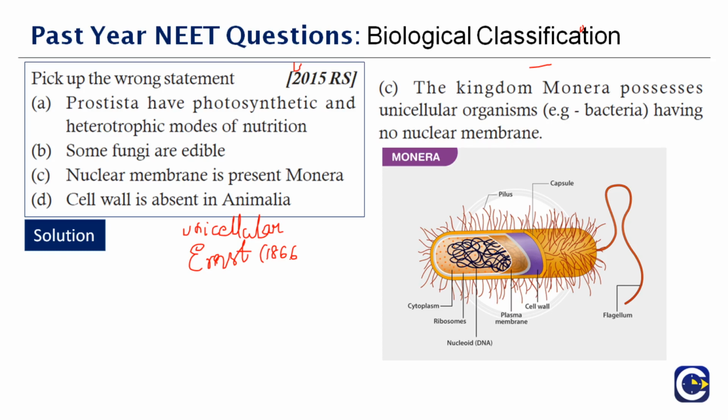Here you have the diagram which shows the structure of the bacteria. It has a cytoplasm, ribosome, nucleoid, cell wall, flagellum, pilus, capsule, everything. So the correct answer is option C.